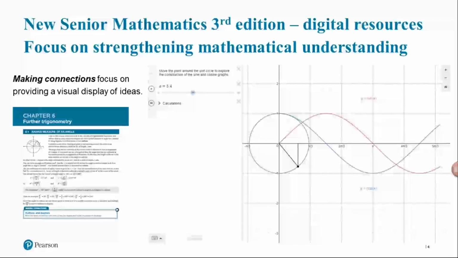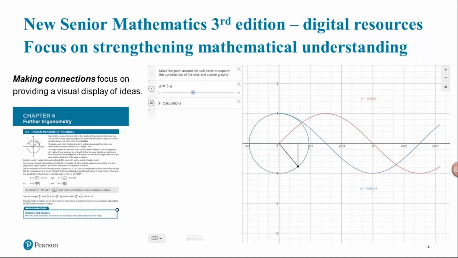As part of the new edition, we're enhancing the digital offering that accompanies the series. The digital technology activities we're offering are designed to enable and promote deeper understanding, allowing students to make connections, visualize, and manipulate data and concepts in real time. Digital activities utilize technology such as graphing software and spreadsheets and will be accessible from the ebook and can be used to project to the class in order to demonstrate a concept or for students to engage with on their own device.